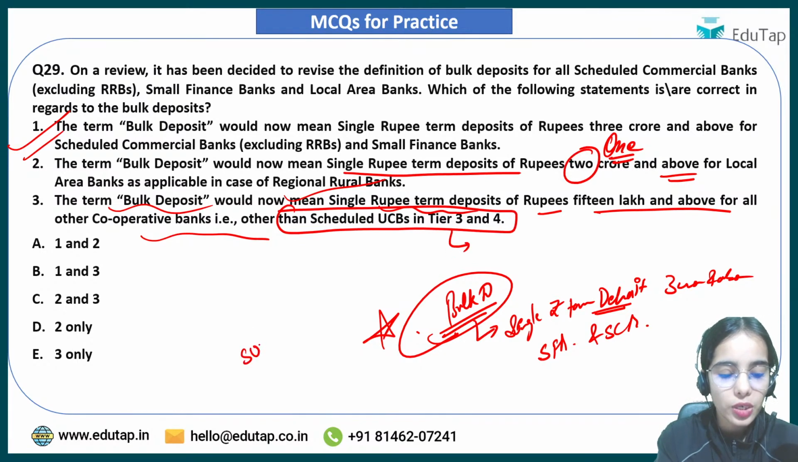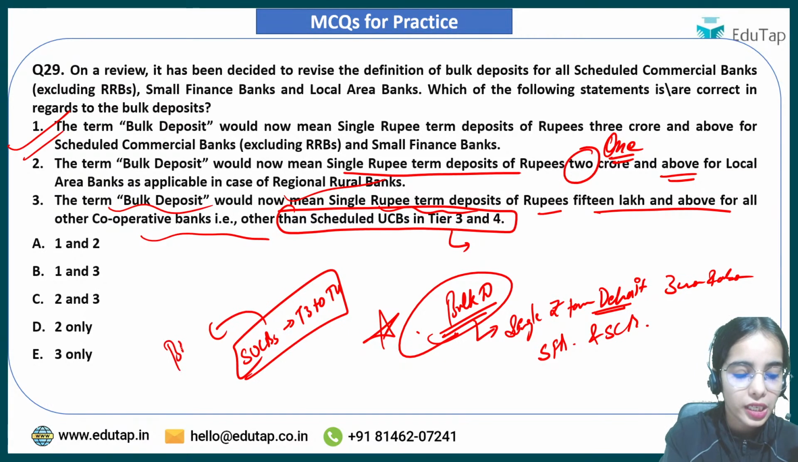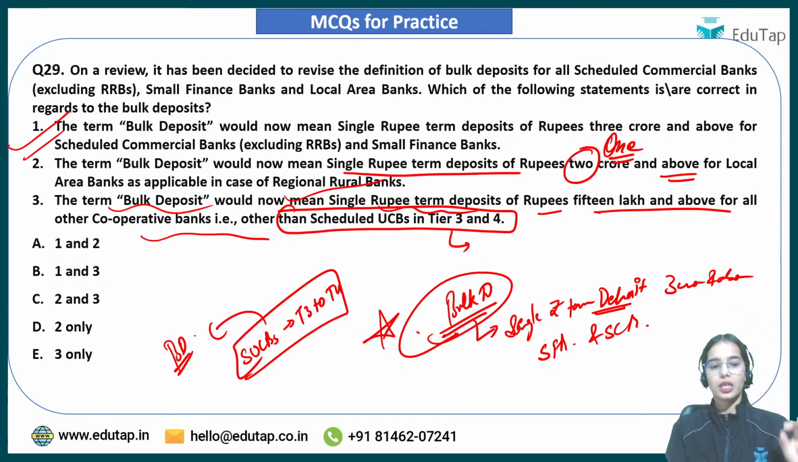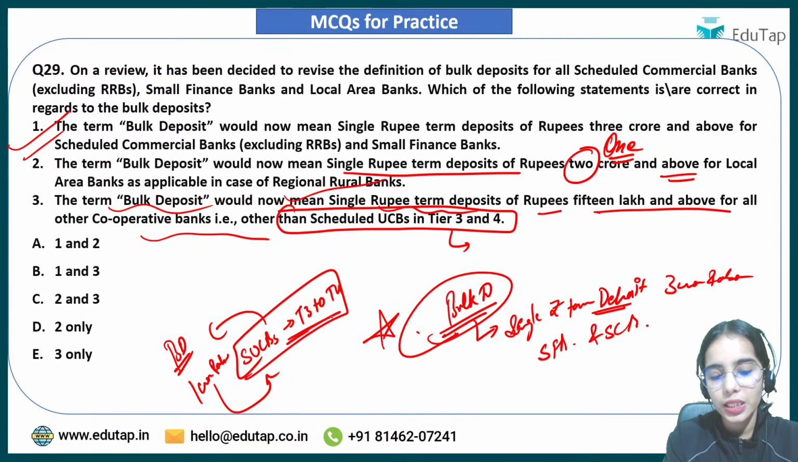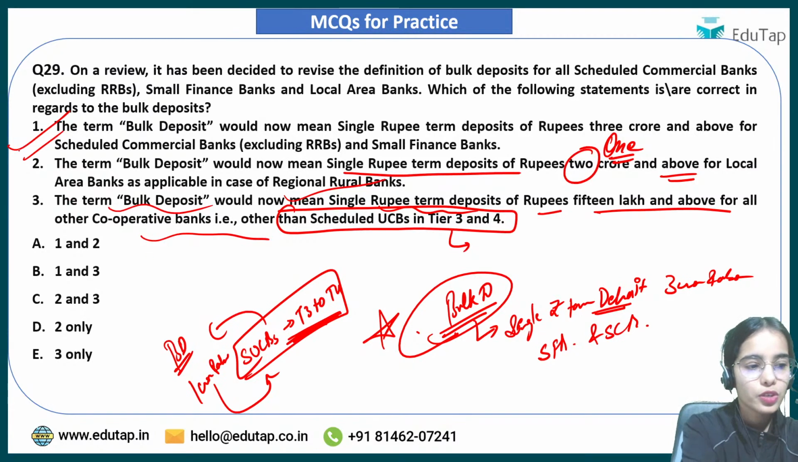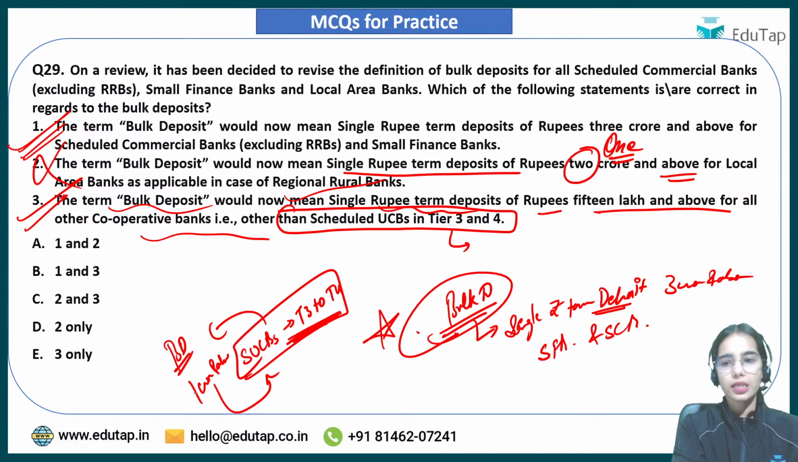So for the scheduled urban cooperative banks of tier 3 to tier 4, what is the meaning of bulk deposit? The bulk deposit would mean single rupee term deposit of rupees 1 crore and above for the scheduled urban cooperative banks that are in tier 3 to tier 4. Got it? So here the first is correct, the third is also correct, only the second one is wrong. So the right answer here is 1 and 3.